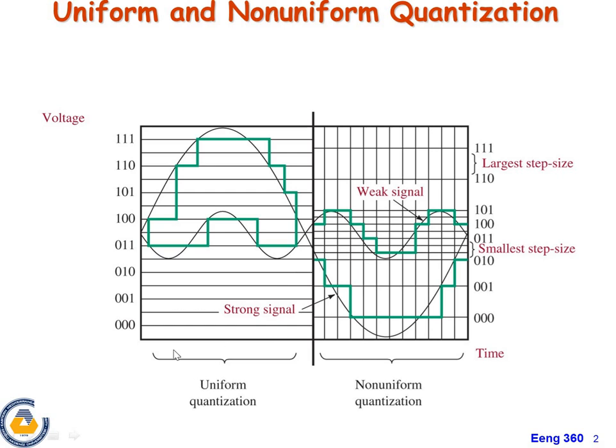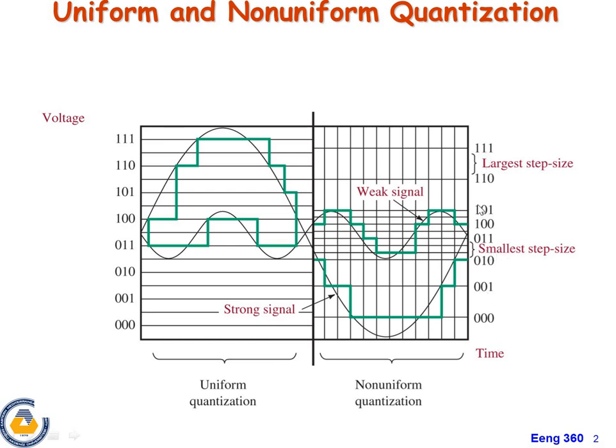In uniform quantization, the quantization levels are uniformly distributed like this. That means from 000 to 111 the levels are allocated uniformly, and the step size delta is uniform. This is the difference between uniformly distributed quantized levels and non-uniformly distributed quantized levels.